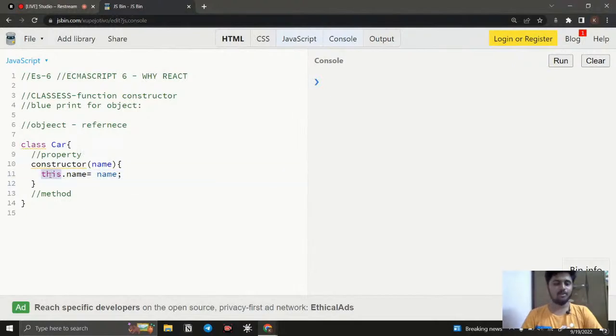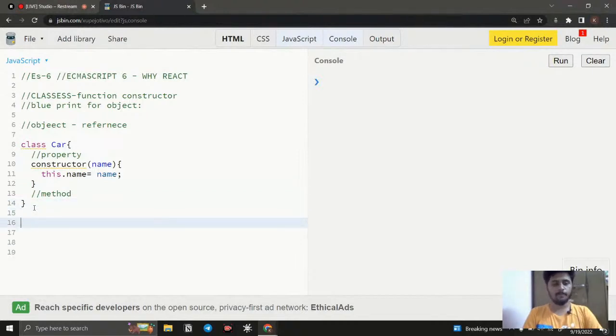So we have this, what is this, what is the name, what you did, right? So that is the doubt, right? So let me discuss. For example, just consider this is going to be the blueprint. So by using the blueprint, I'm going to create an object. Is it possible? Yeah, let's try it out.